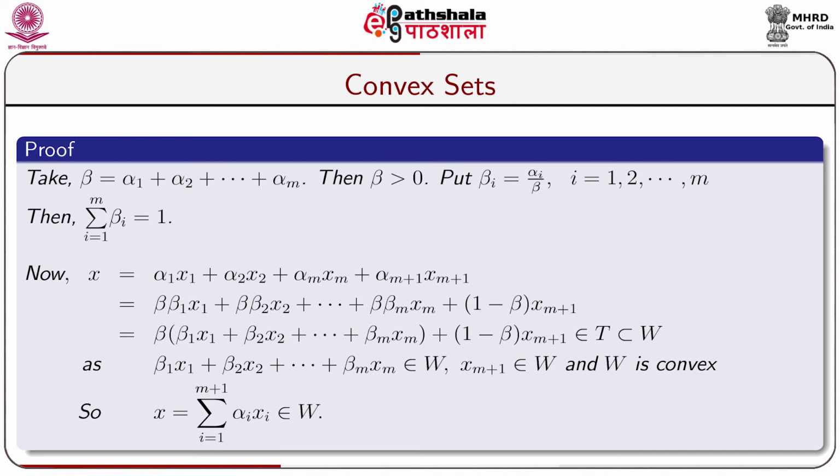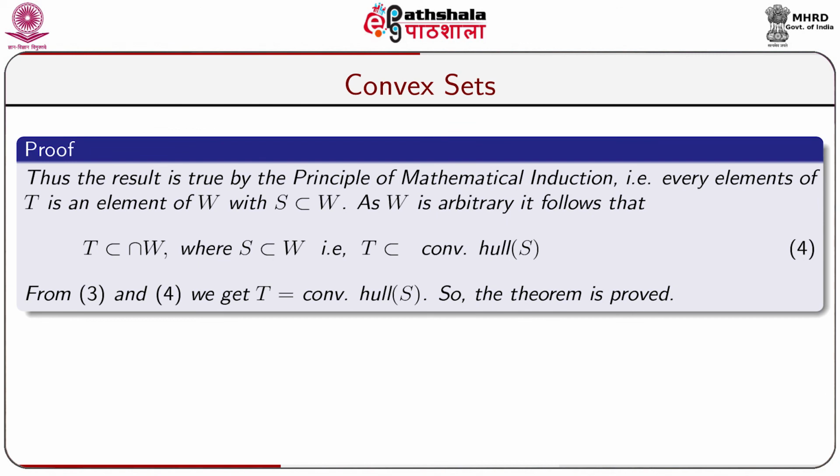This belongs to capital T and T is a subset of W, as beta 1 x1 plus beta 2 x2 plus ... plus beta m xm belongs to capital W and x m plus 1 belongs to capital W and W is convex. So, x equal to sigma i equal to 1 to m plus 1 alpha i xi belongs to capital W. Thus, the result is true by the principle of mathematical induction, that is, every element of capital T is an element of capital W with S a subset of W.